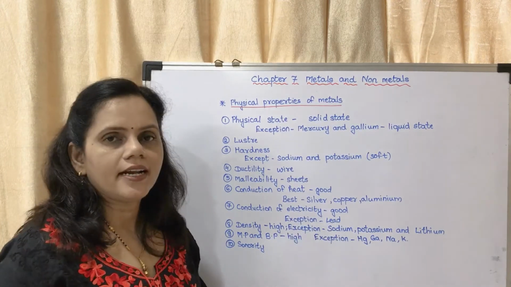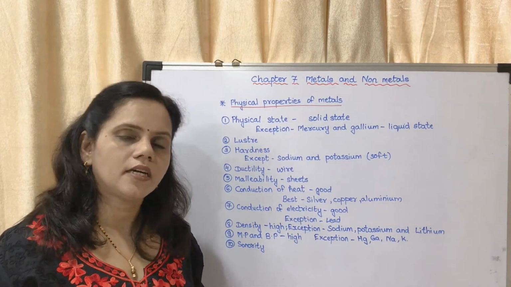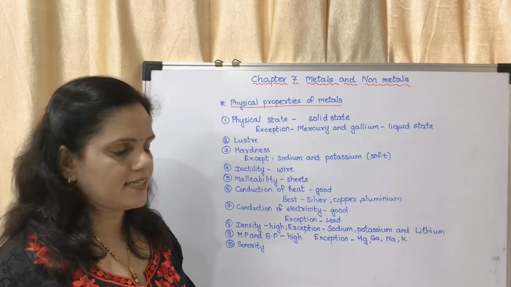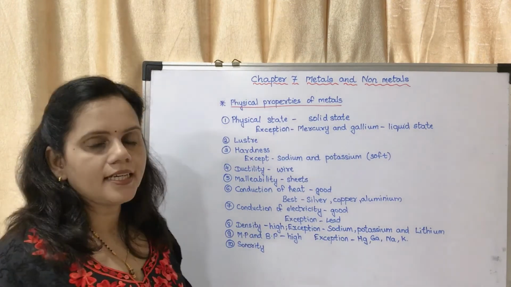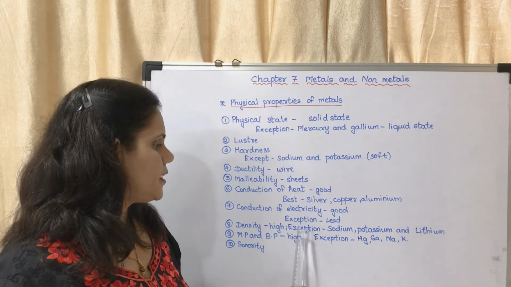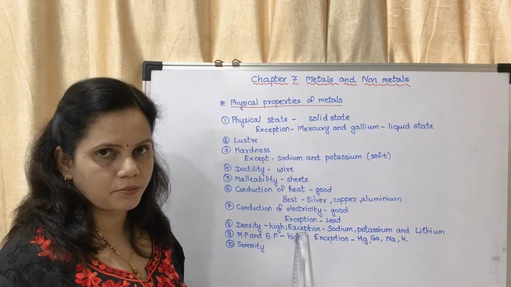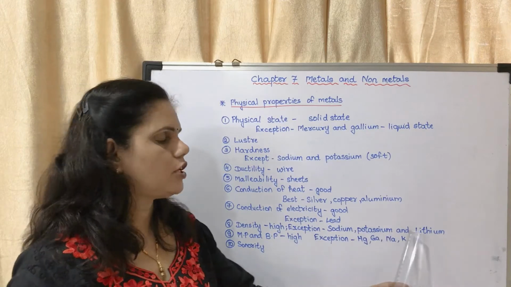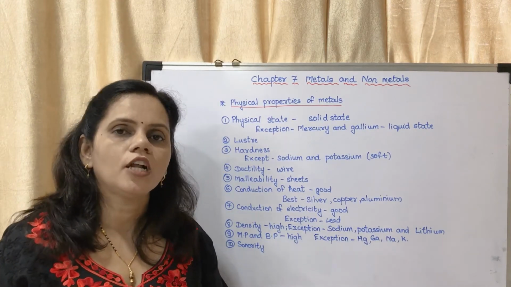Exception is lead. Lead is neither a good conductor nor a bad conductor of electricity. Next is density. The density of metals is generally high, but there is an exception: sodium, potassium and lithium. They are having low density.